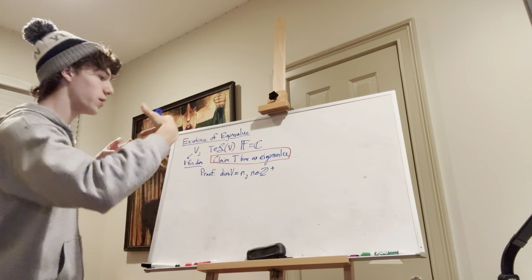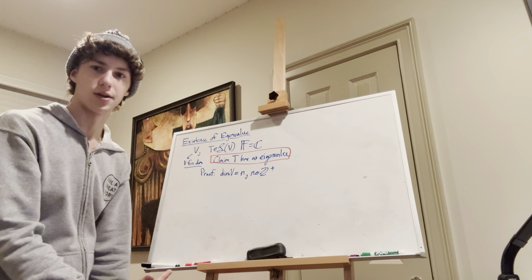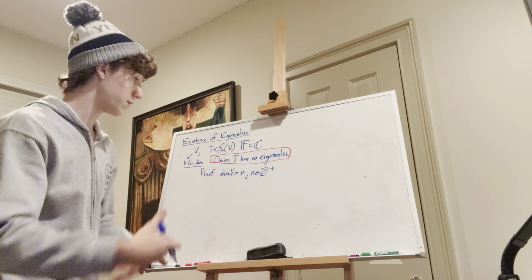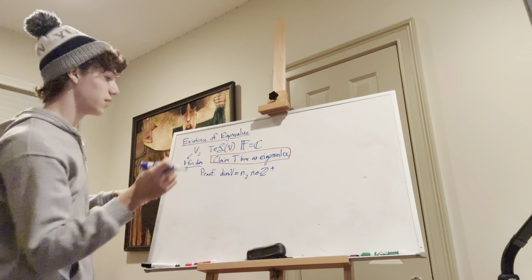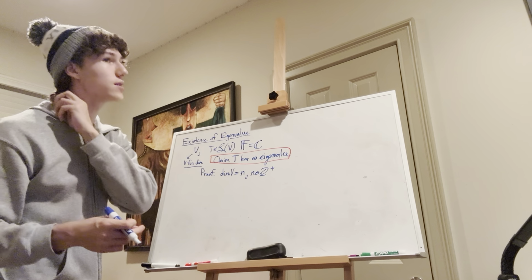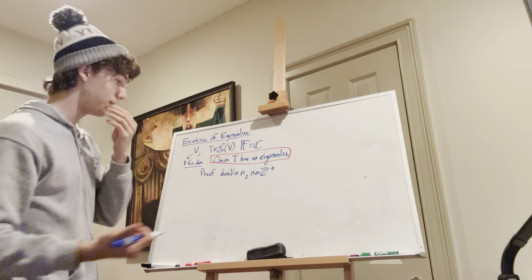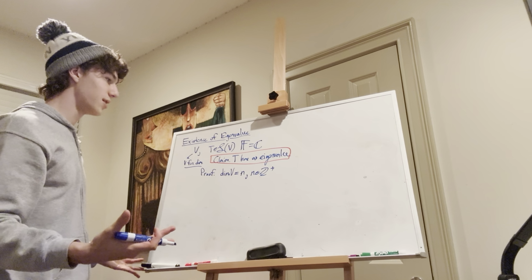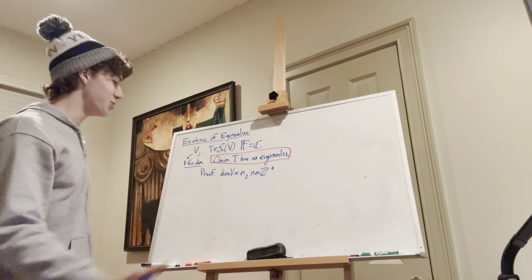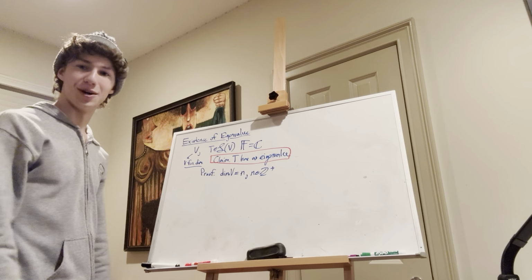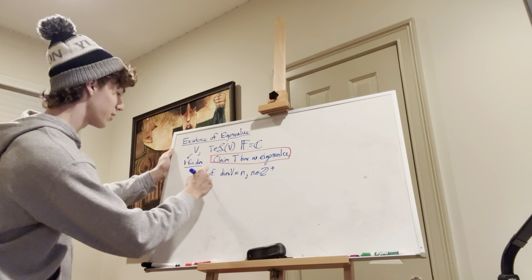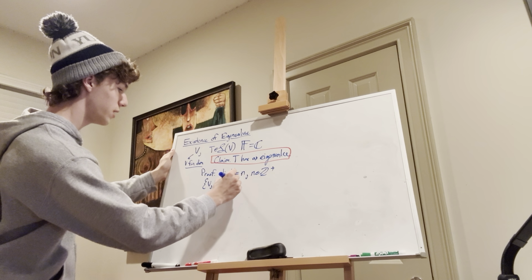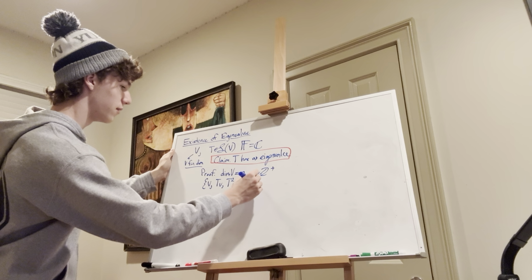So theoretically, if we create a list of n plus 1 vectors, they can't be linearly independent. Because if they were, then we'd be violating the fact that the dimension of the space is n, because we found a subspace that has dimension greater than n, in particular n plus 1. So, let's use that. How do we find n plus 1 vectors? What if we just apply T to some vector v, n times, and then take v itself? So let's look at this set of vectors: v, then Tv, T squared v, all the way to T^n v.